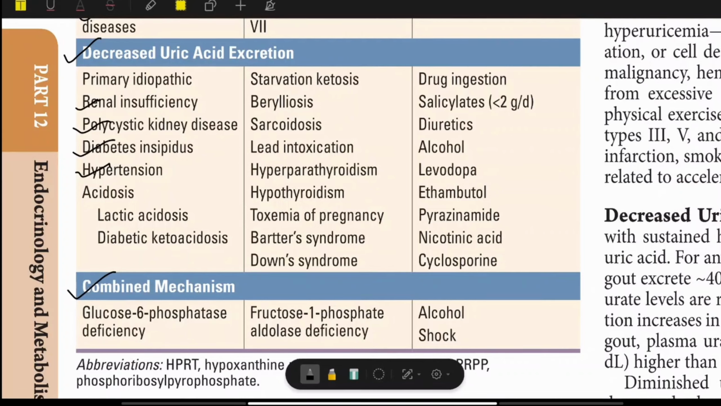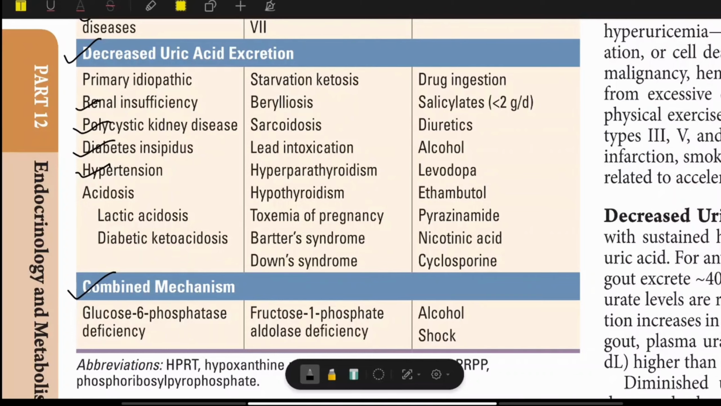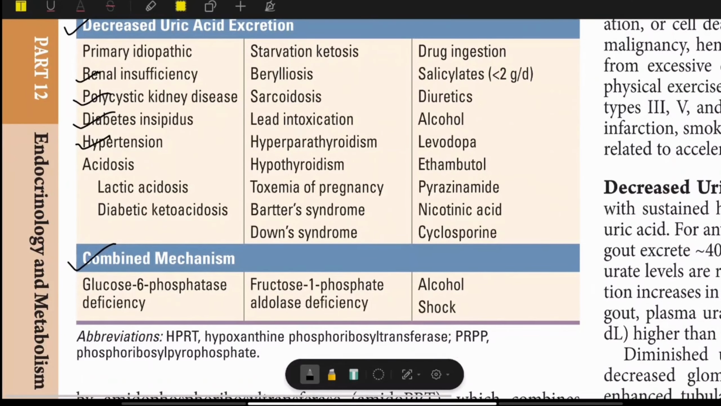So you have to think that when the uric acid is high, beware of it because it can cause renal stone, it can cause renal failure, and renal failure itself can cause hyperuricemia. Both are interconnected. Okay, we already discussed the drugs like salicylate, diuretics, alcohol, ethambutol, paracetamol, cyclosporin, tacrolimus, like that.